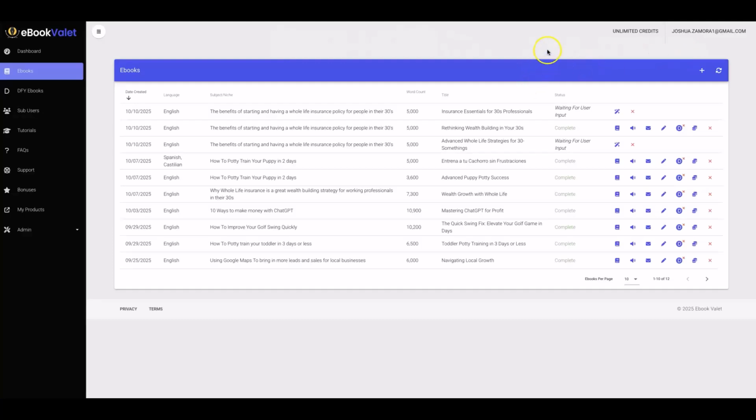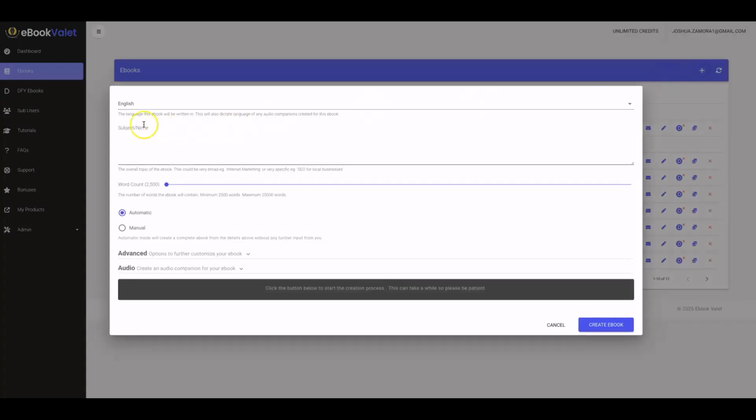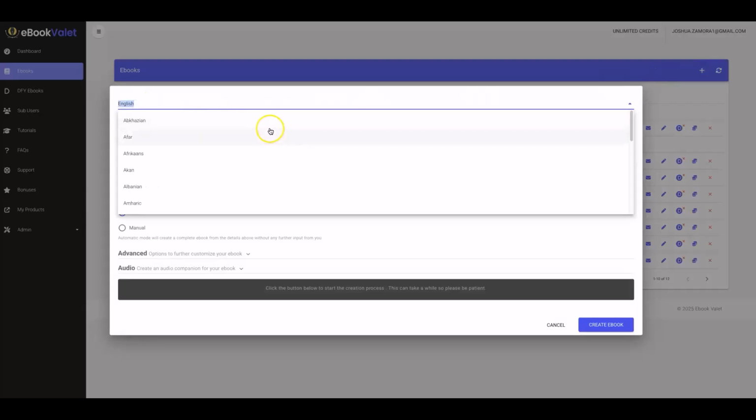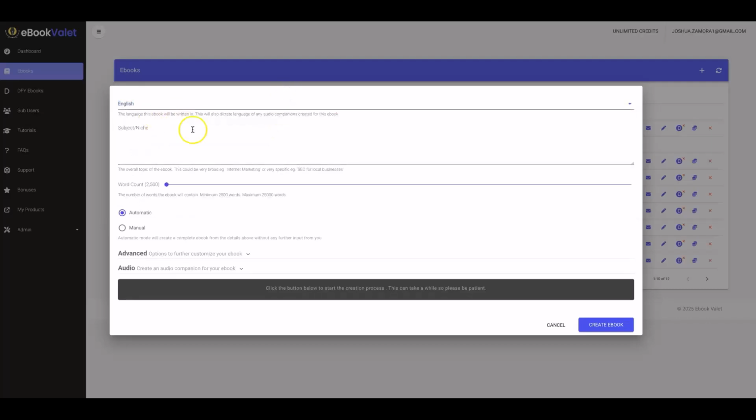A quick elevator pitch on this: you come in here, you hit this plus sign here. You can choose to create ebooks in any language that you'd like. We have pretty much everything A to Z in here that you can choose from. I'm going to leave that on English.